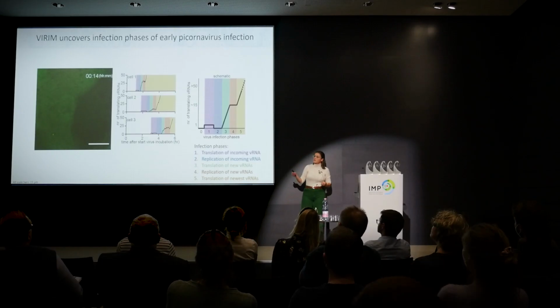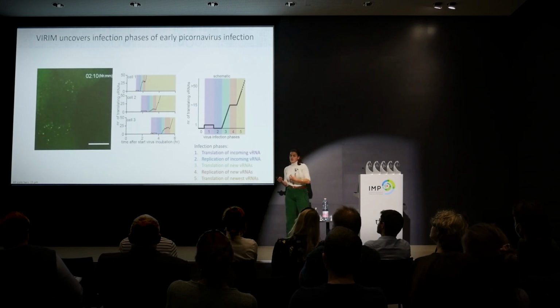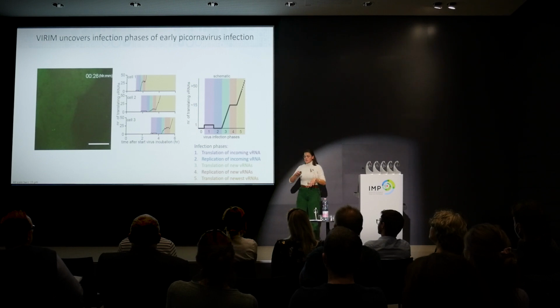And then during phase 2, there is a period that we don't see any signal. And that's because the RNA molecule is being replicated. Our assay depends on the active translation, so we don't see the replication itself, but we can see the product of replication because we see the translation of the newly synthesized RNA molecules during phase 3, when there is a rapid increase in the number of foci. For reasons we currently don't understand, this increase stops at a certain point during phase 4, and we think that one of those newly synthesized RNA molecules now serves as a template to again replicate, which we then see in phase 5 by more increase in spots.